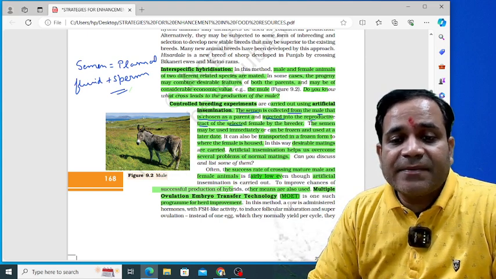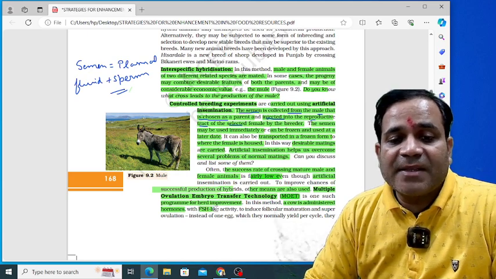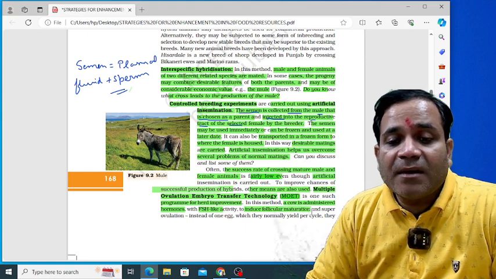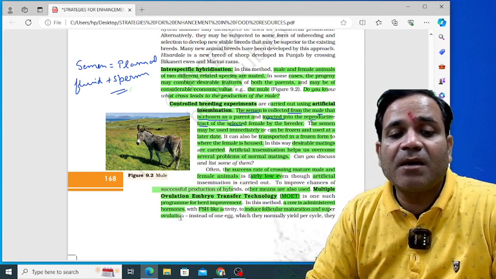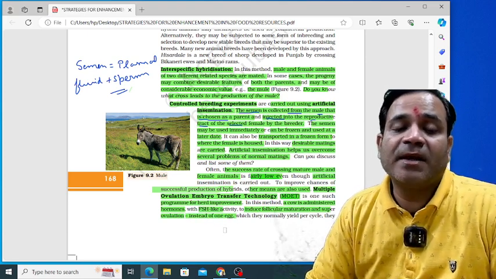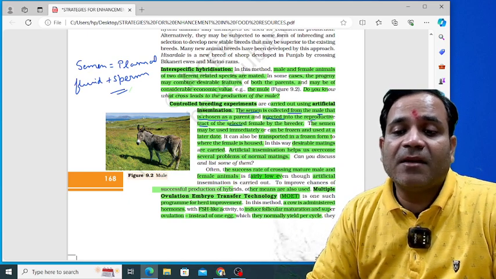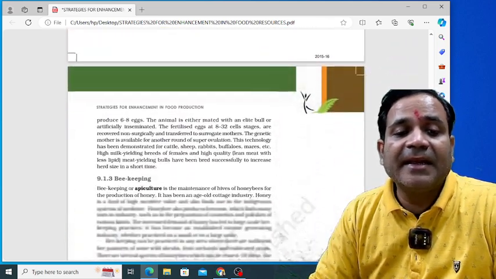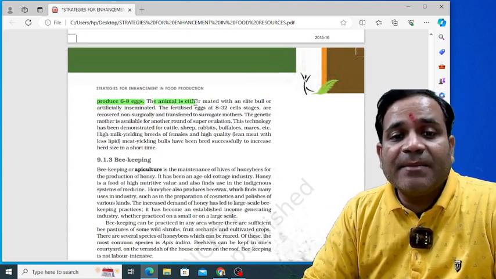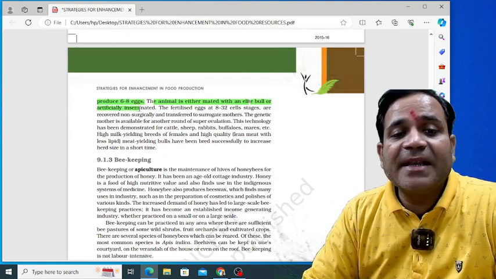In this method, a cow is administered a hormone, FSH. You know FSH, the follicle stimulating hormone, which induces follicular maturation and super ovulation. Instead of one egg, which they normally yield per cycle, they produce 6 to 8 eggs. And at that time the animal is either mated with an elite bull or artificially inseminated.